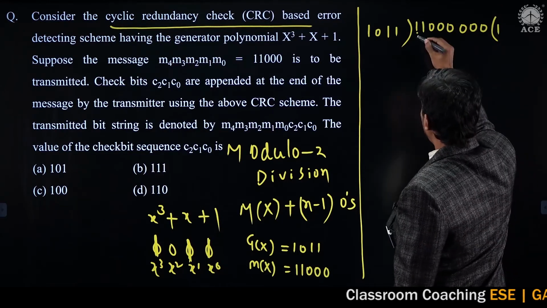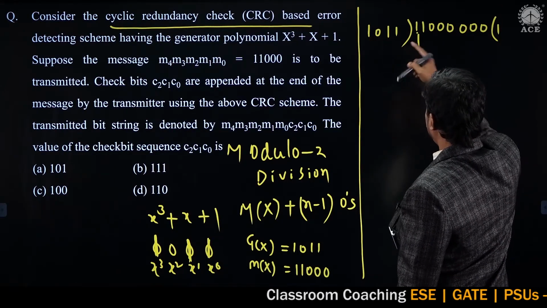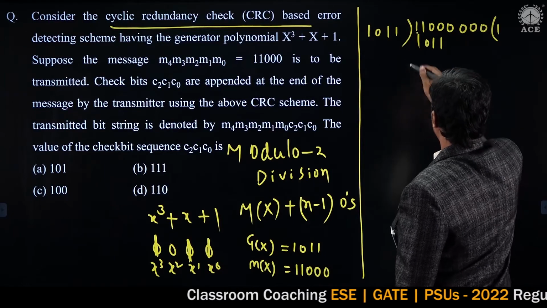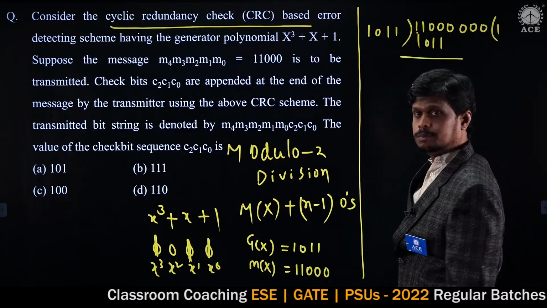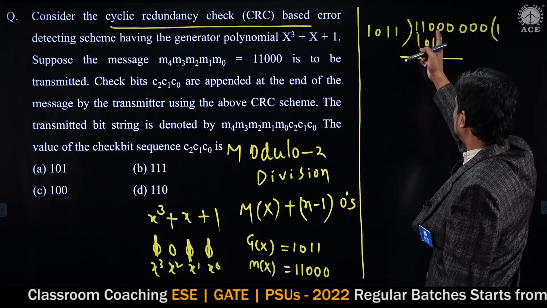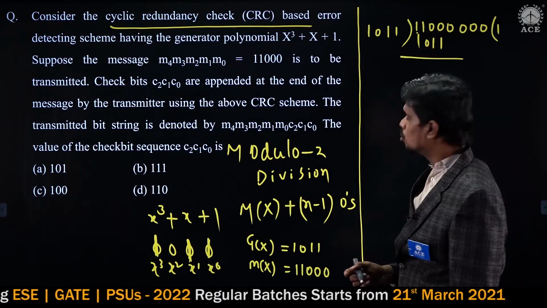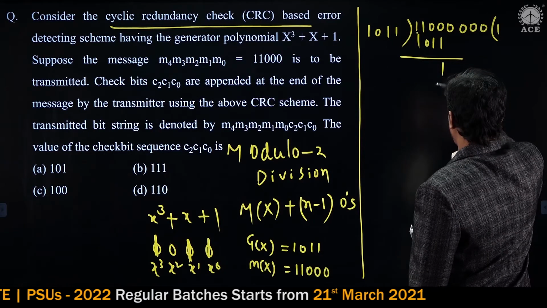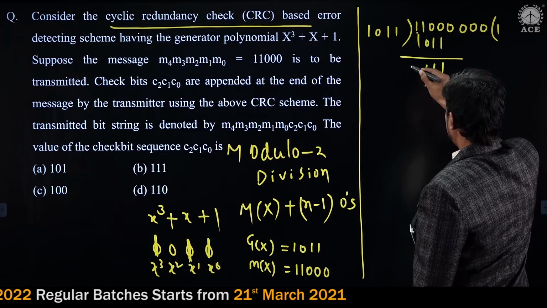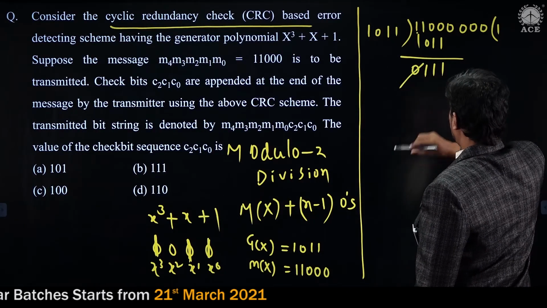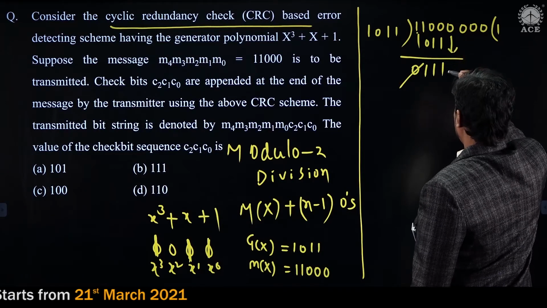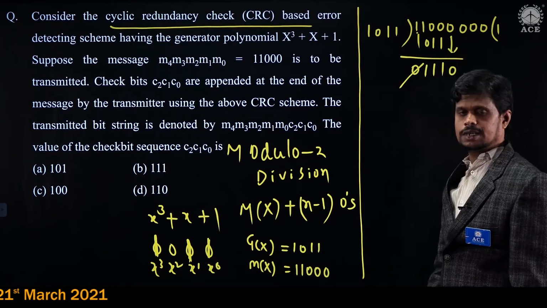So 1 into 1 0 0 1 0 1 1 is 1 0 1 1. Now between these 4 bits 1 1 0 0 and 1 0 1 1, we will do XOR operation. So what is the XOR operation result here? 1 1 1 0. This 0 can be cancelled and this 0 can be placed here or else added here.